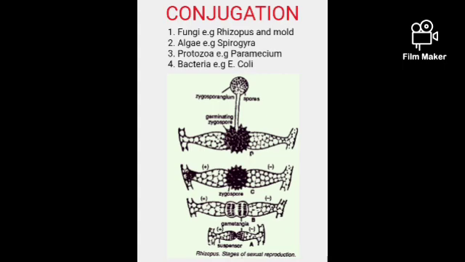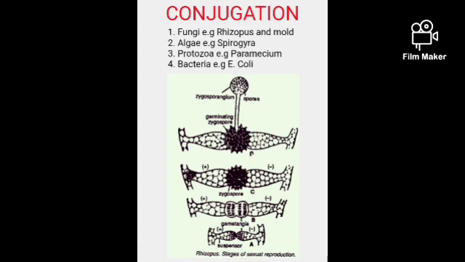Today, I want to discuss conjugation in biology. Now, what is conjugation? Conjugation is a sexual reproduction carried out by organisms which normally reproduce asexually. Their normal daily way of reproducing is asexual. But they carry out conjugation, which is sexual reproduction, when the conditions are not favorable.